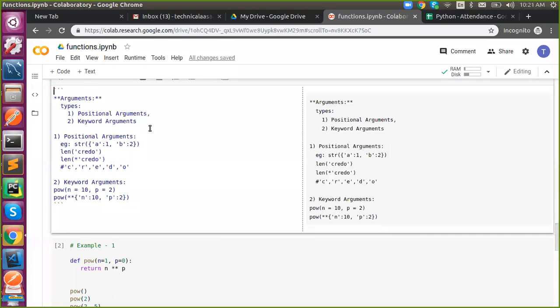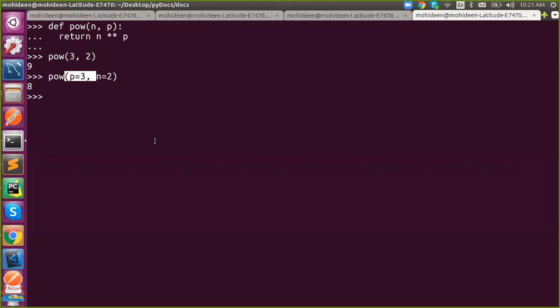Can you repeat the last sentence, Mohit? Yeah, just relate with the real world. If you are going to some venue, like a theater, if you're going for a new movie and you have not reserved, we can sit anywhere, that is positional argument. But if you want to sit in a reserved seat, that is keyword argument.